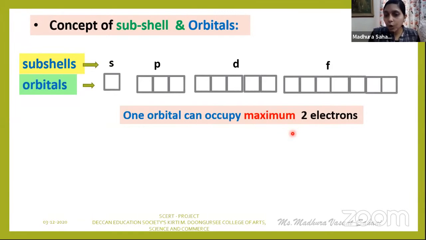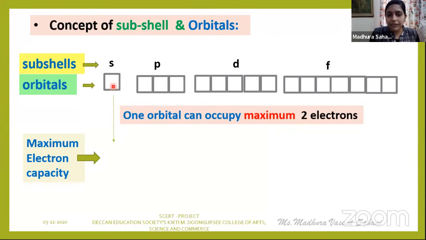An orbital can accommodate a maximum of 2 electrons at a time. So this S orbital will accommodate a maximum of how many electrons? 2 electrons. See, if one orbital accommodates 2 electrons, P has got a total of 3 orbitals. So how many electrons are accommodated maximum in the P?